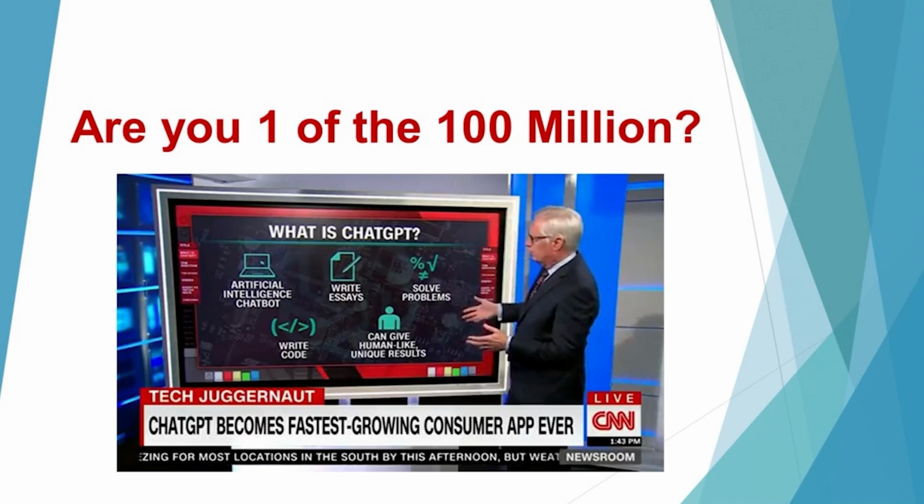Now, most likely you've already figured that out. I say most likely because over 100 million people were using ChatGPT within a few months of its launch. You're probably one of them. If not, that's okay. It's not too late by any means, and you're in the right place today because what we have on this page is going to allow you to immediately integrate AI into your business. And if you are one of the gazillions of users of ChatGPT and other tools, you're in the right place too.